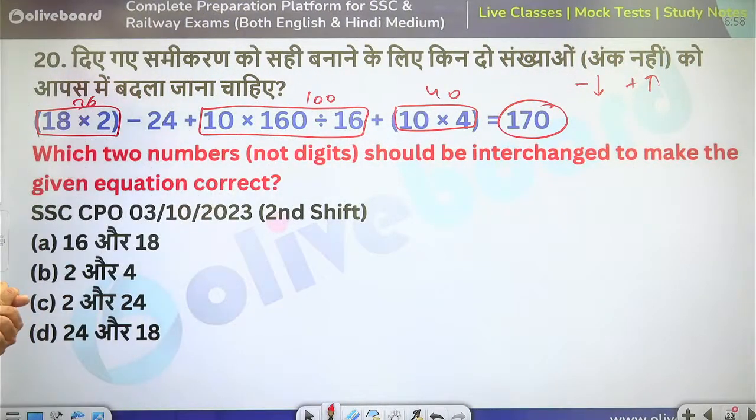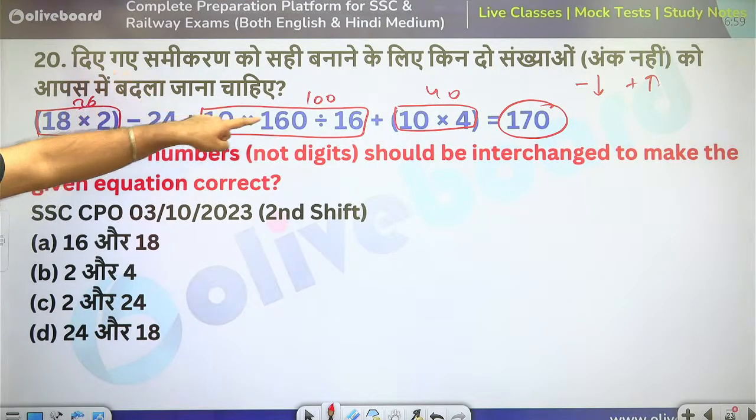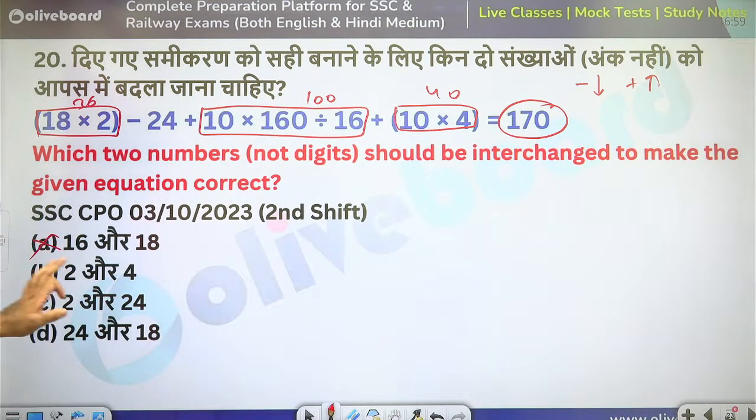Okay. Now, if I change 16 and 18, what is going to happen? 16 is going to come here. We need to increase the positive, but this will decrease. 32 it will become. And 18 will go here. It's useless. 160 divided by 18 is not of any use to me.